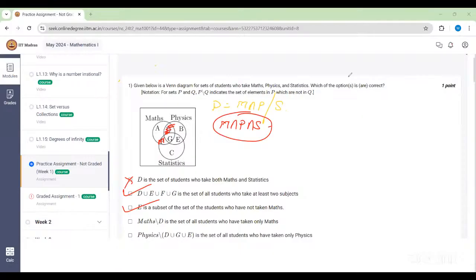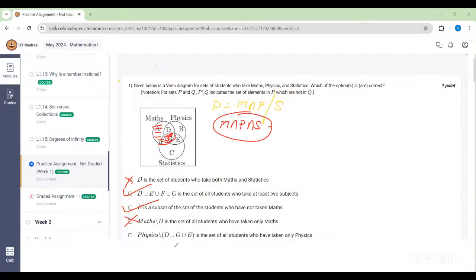Okay. So maths minus D is the set of all students who have taken only maths. Now that's not correct, right? Because if you find the region maths minus D, then this is our region. And here we are covering some of the part which have taken physics too and which have taken statistics too. So that's why this option is wrong.